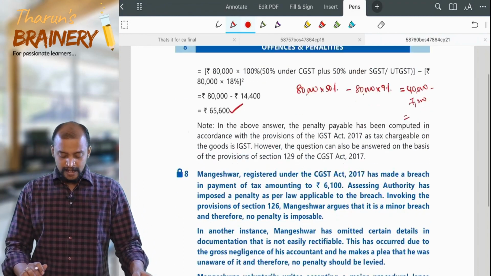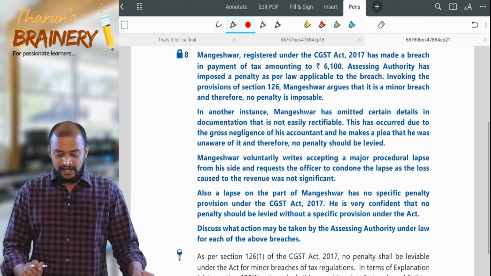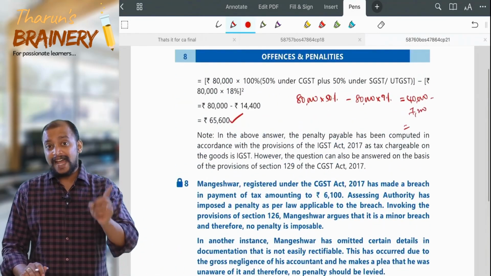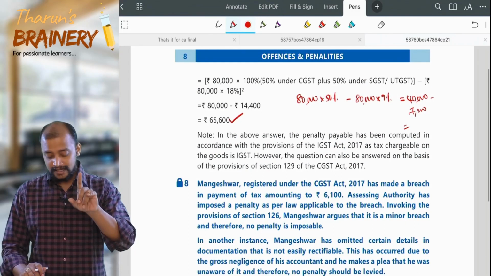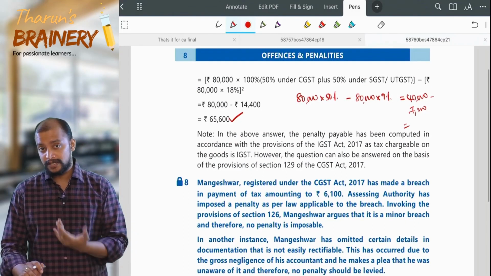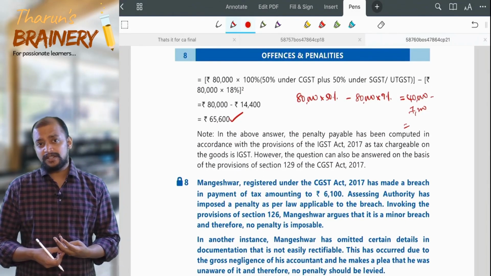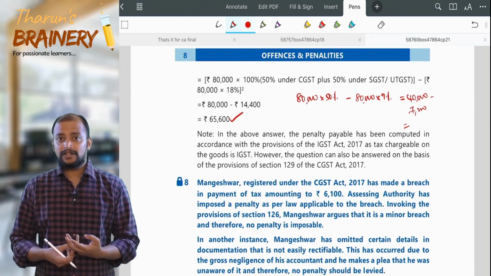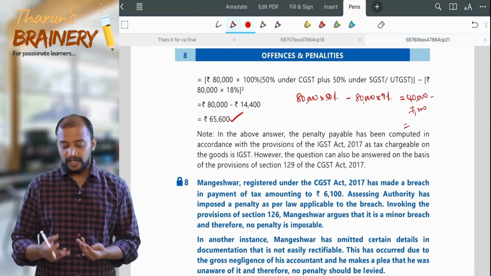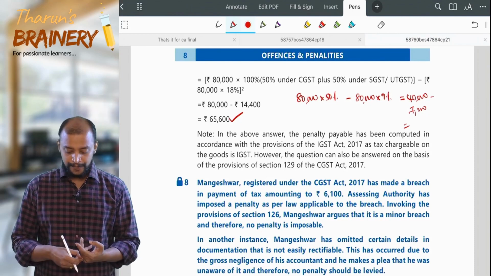Then question number 8, and here the assumption is what? Tax paid thereon is considered as 14,400. Suppose that assumption is not taken, and the tax paid thereon is not there, then you cannot deduct that 14,400.